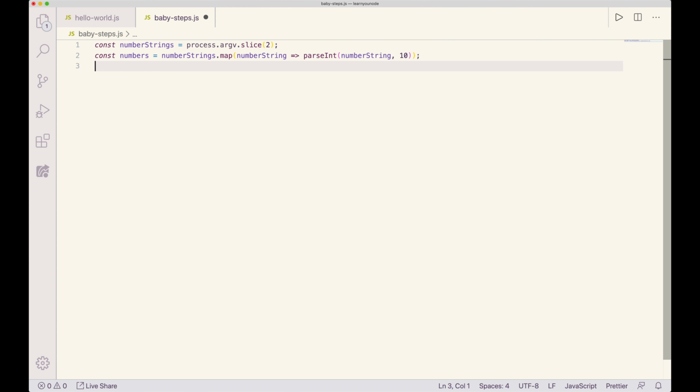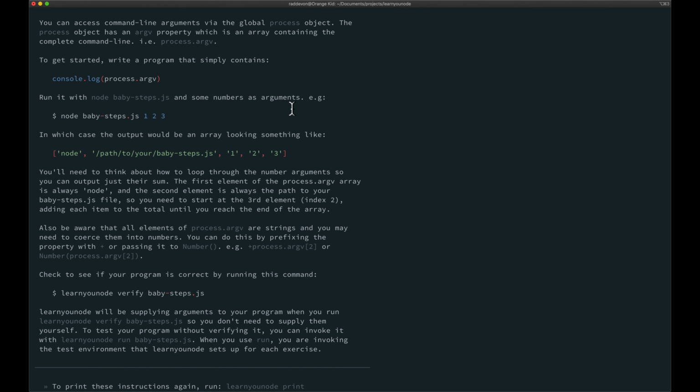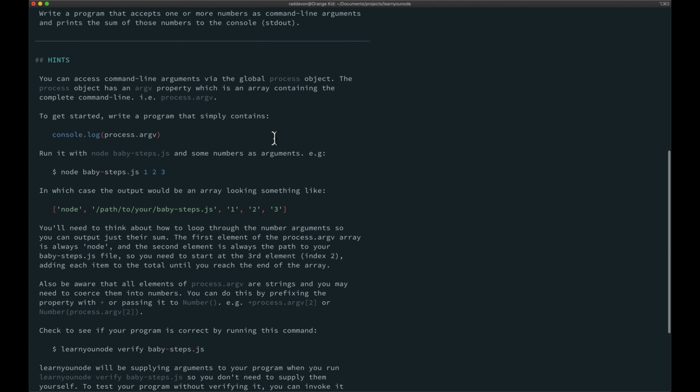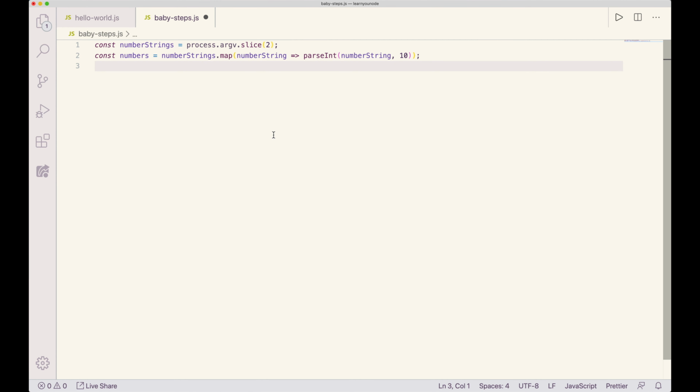Now we've got the numbers we're going to be working with. We just need to sum them. You could do this all sorts of different ways. I like to use reduce, even though I think it's kind of hard to remember, but it's a pretty clean way to do it. But you don't have to. You could use a for loop. You could loop through every value in numbers and just add them together and then log out the resulting value. Let me check and make sure that is what we're supposed to be doing, is logging out. Yeah, print the sum to the console. So that's what it wants. It wants the number logged out.